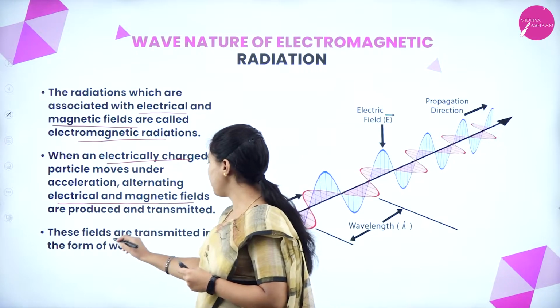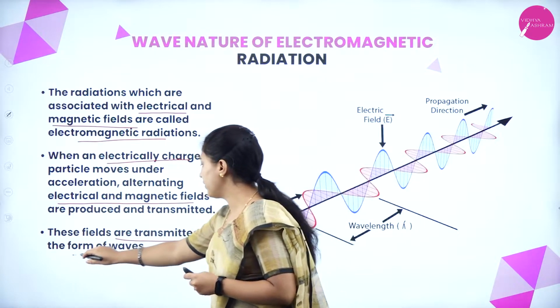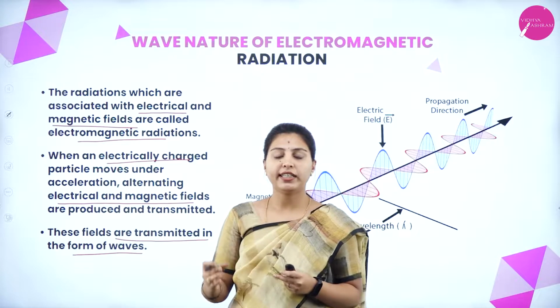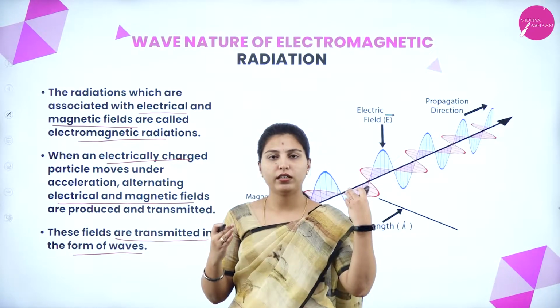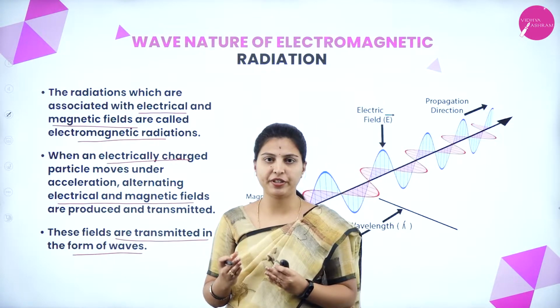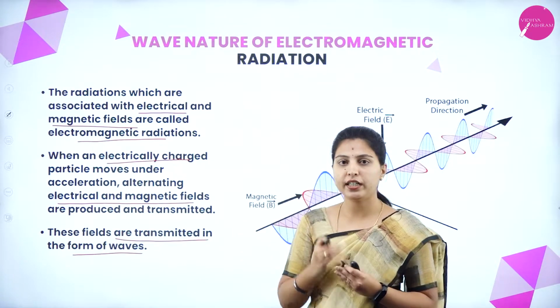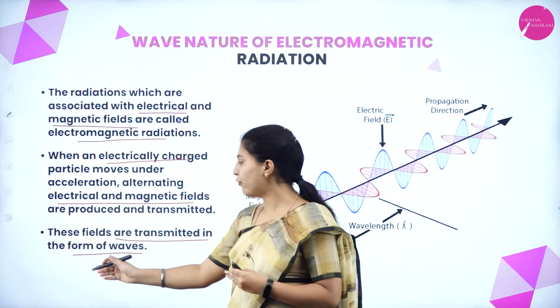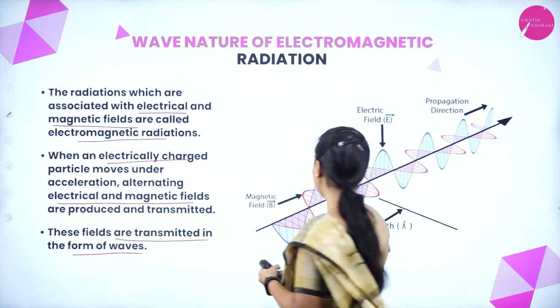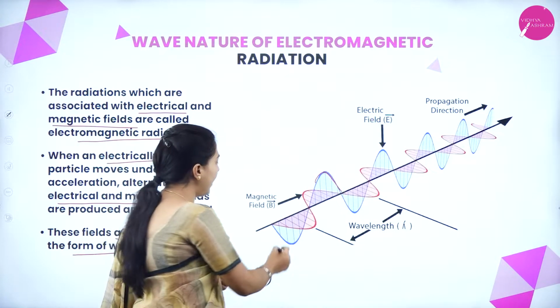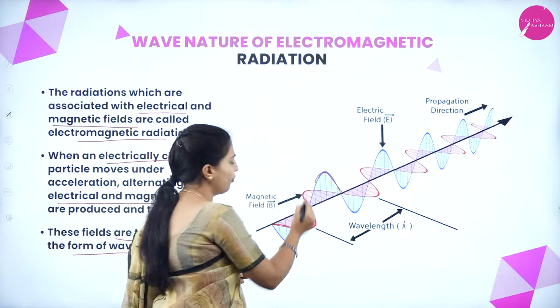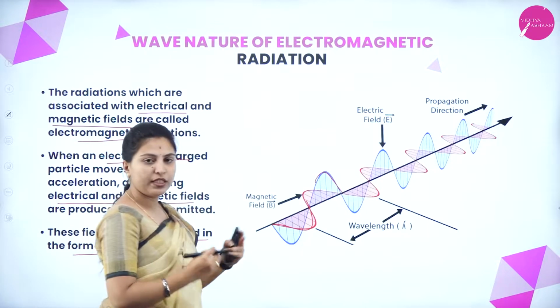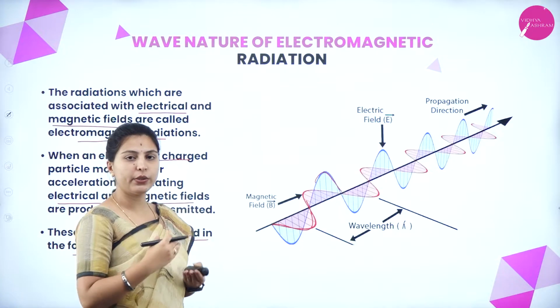These fields are transmitted in the form of waves. After emission of radiation, it should be transmitted, right? So that transmitted radiation will transmit in the form of waves. See here, this is the electrical field and this is the magnetic field. Both fields are perpendicular to each other.